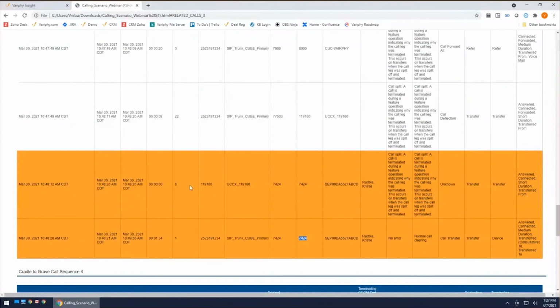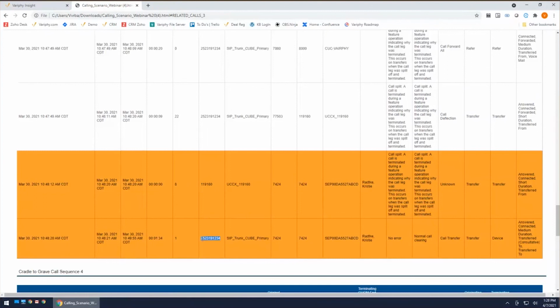So the call comes in transferred to 7424, but then 7424 transfers the call back to itself. And I know that seems redundant, but we are working with the limitations of Cisco data. The reason that it does this is because you have that consultative leg. This leg here is the initial transfer from your contact center to the extension 7424. And the additional transfer is 7424, for lack of a better word, transferring it to itself to actually